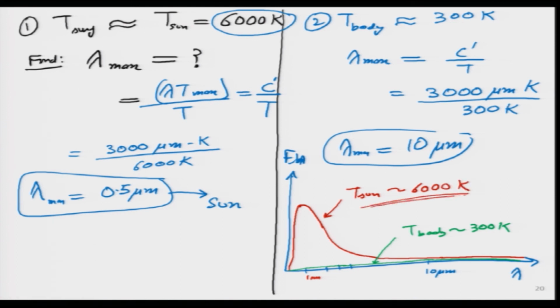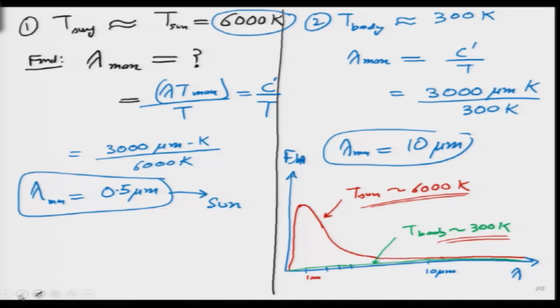So, we are just playing around with these numbers, and with the help of these curves it is very easy to figure out, just see the asymmetry between these two curves, the red one and the green one, a huge difference is there, and that is to illustrate the huge difference between 300 Kelvin and 6000 Kelvin. So, we will take one or two examples, maybe I will move to the next slide.